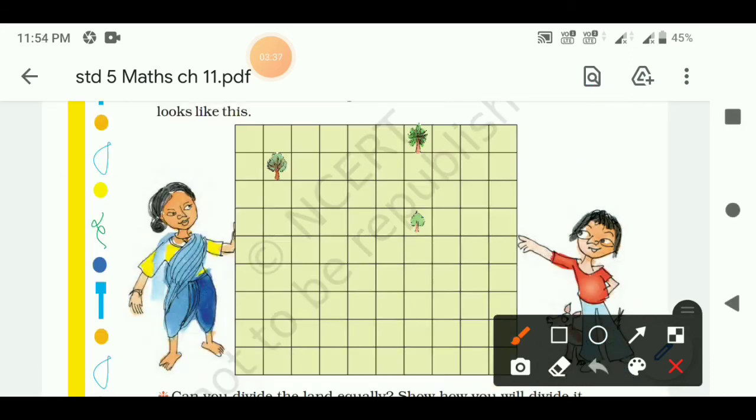So let's do this. In this way we can divide the land equally in 3 parts.